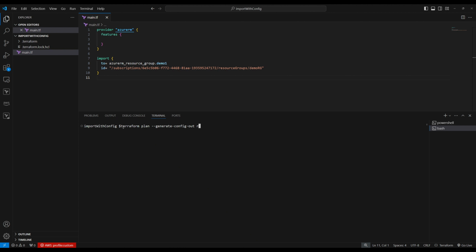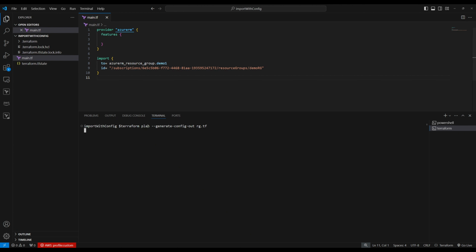Let's give resource.tf. This file name can be anything, but it should not already exist here. So let's give a simple name, rz.tf. So it's going to generate the resource group configuration. So let's run this one. When you run, this is going to generate the rz.tf file right over here.